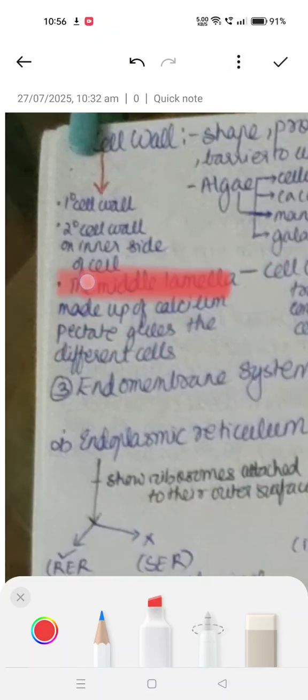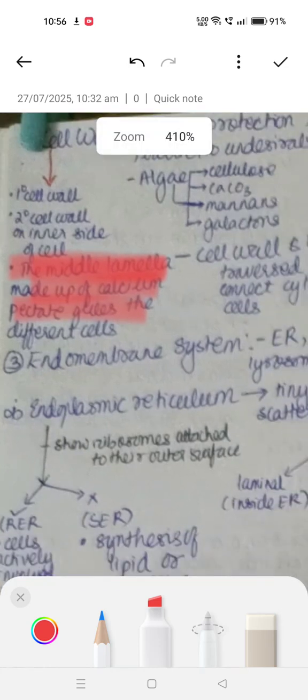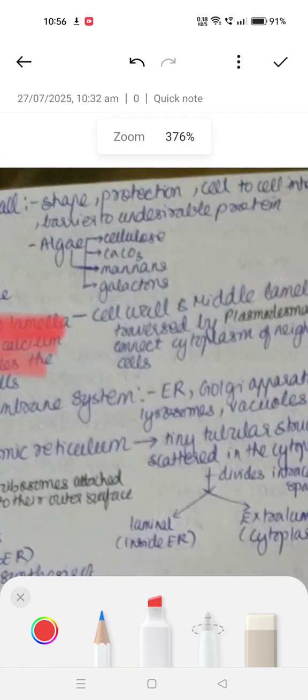The middle lamella is made up of calcium pectate, which glues the different cells. Algae have a cell wall made up of cellulose, hemicellulose, galactans, and calcium carbonate. So the middle lamella is made up of calcium pectate, whereas algae have majorly four components in the cell wall.